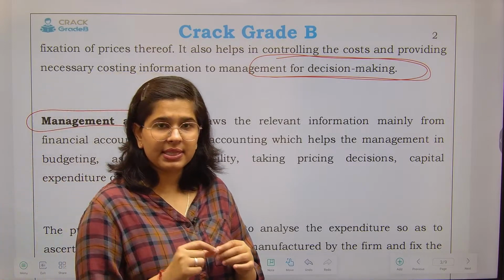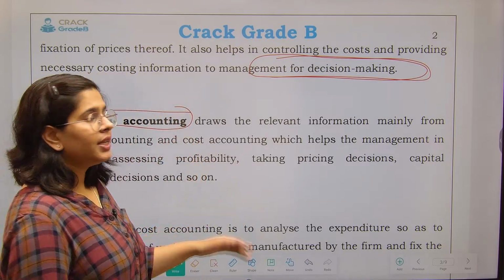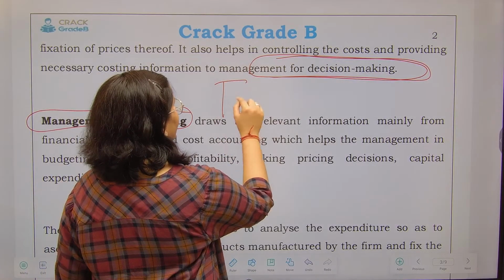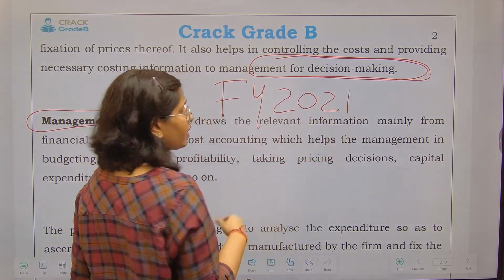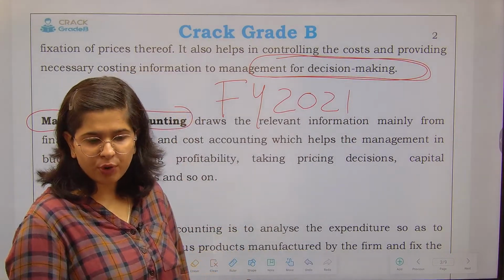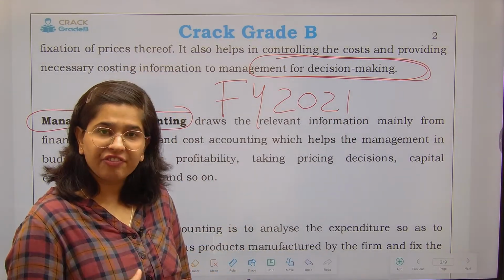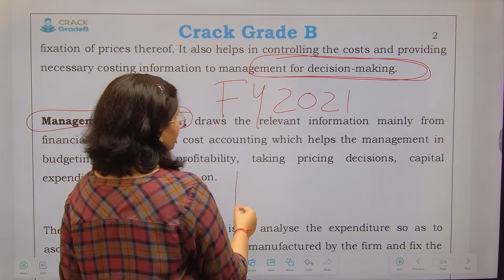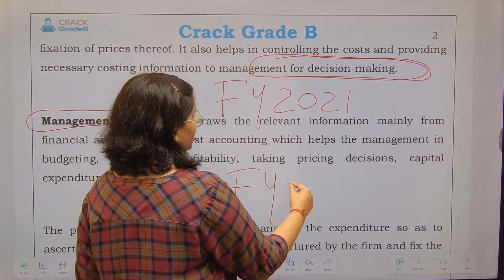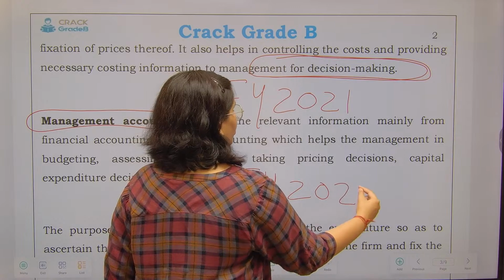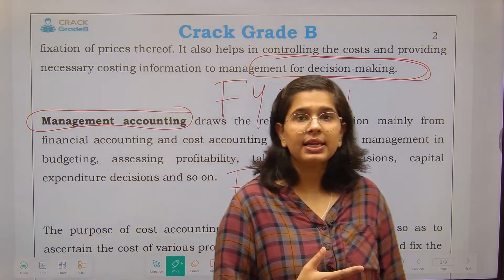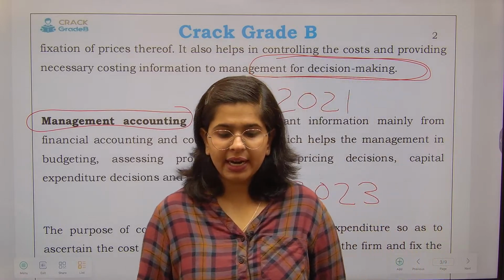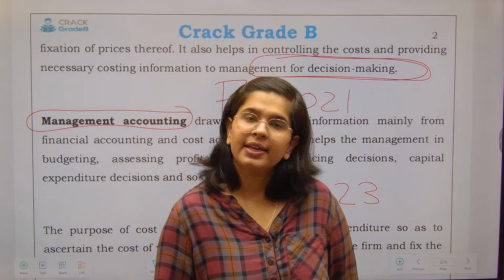Dear ma'am, see, in the financial year 2021, we have achieved this much profitability, and this was our fixed cost. Whereas when I talk about the financial year 2022 or let's say 23, this is going to be my fixed cost, and this much is the profitability that I am aiming to achieve. Okay?